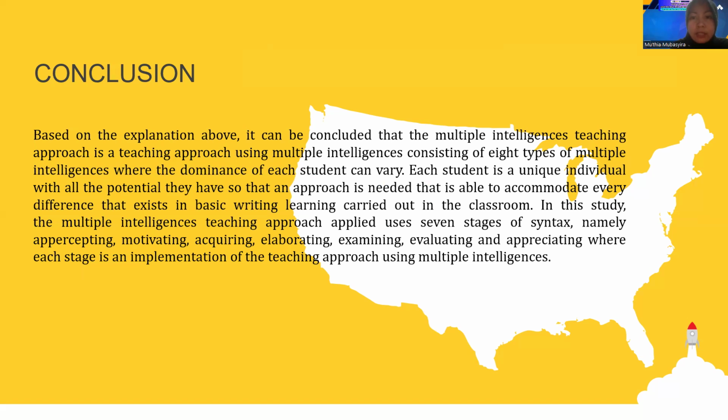Each student is a unique individual with all the potential they have so that an approach is needed that is able to accommodate every difference that exists in basic writing learning carried out in the classroom.